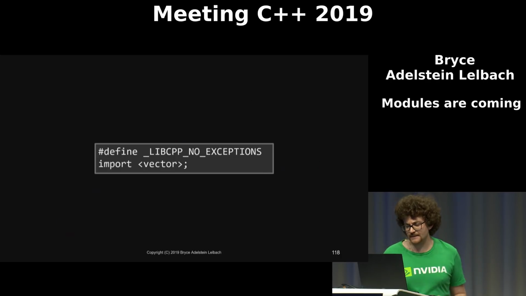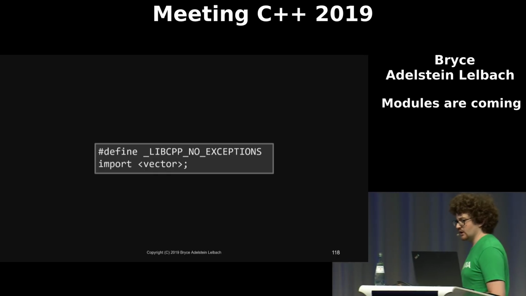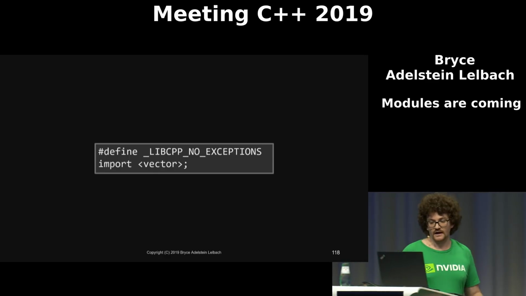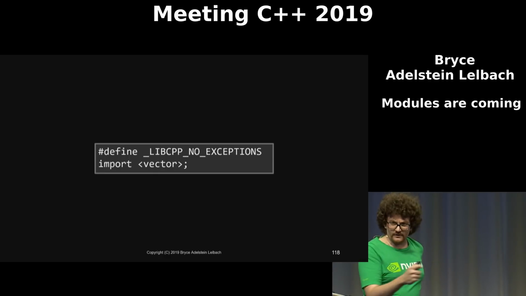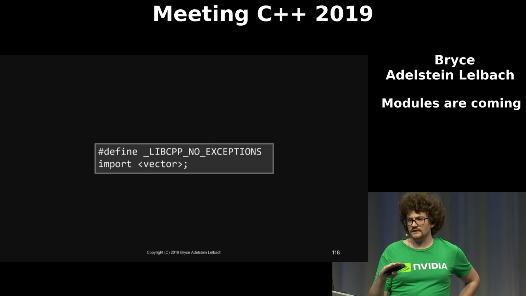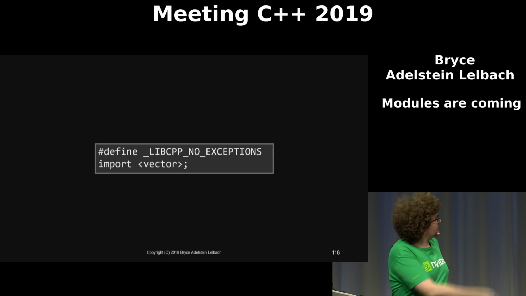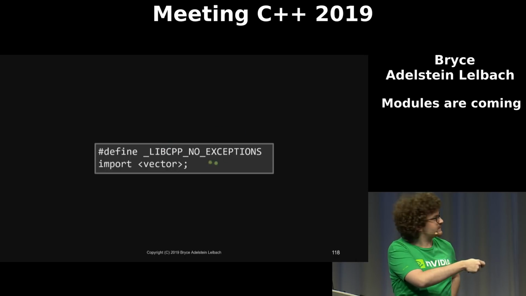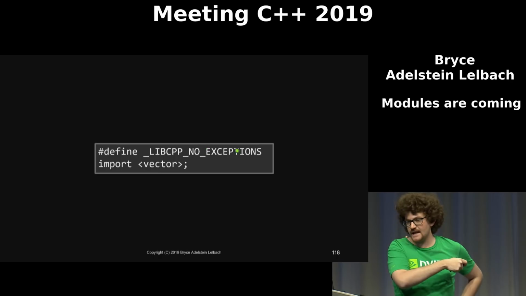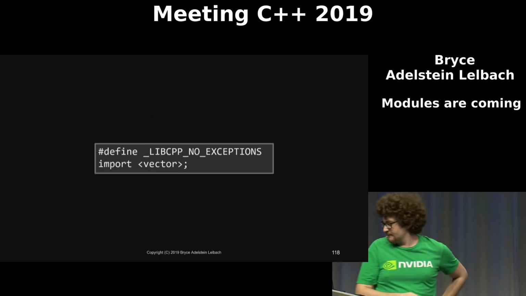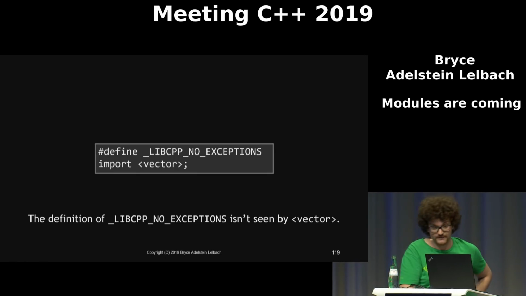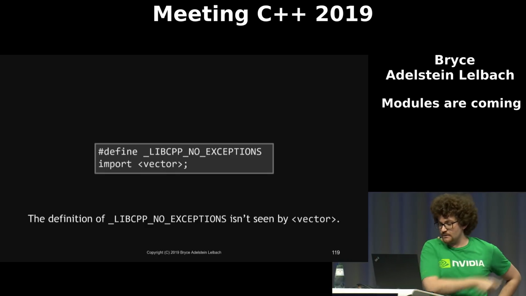Okay, so let's talk about some of the implications of modules isolation from programmatic macros. As we talked about earlier, all the standard library headers are importable headers. So if we want to import vector in this way, and if we wanted to use a programmatic macro to configure our standard library, well, this won't work because this is an import, and as we just established, macros are never seen by imports. So the definition of this libcpp no exceptions, which is the macro in libc++ that disables exceptions, won't be seen by vector.